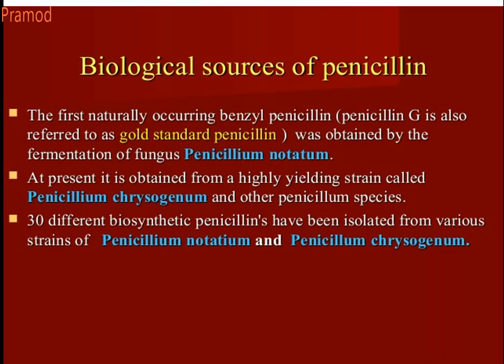At present, it is obtained from high yielding strains called Penicillium chrysogenum. So now penicillins are obtained from Penicillium chrysogenum or any other Penicillium species. Primarily it was obtained from Penicillium notatum. Now high yielding strains like Penicillium chrysogenum are used. Thirty different biosynthetic penicillins have been isolated from a variety of strains of Penicillium notatum and chrysogenum.